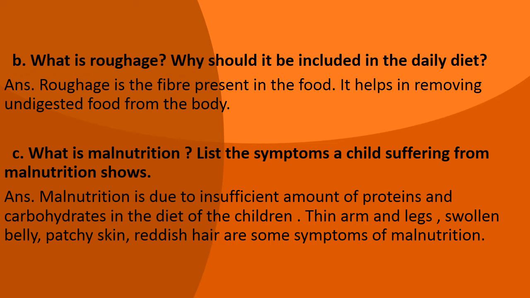So what are the symptoms? How can we understand that this child is suffering from malnutrition? So its symptoms are thin arms and legs, swollen belly, patchy skin and reddish hair. So these are some symptoms of malnutrition. This was our question, part C.